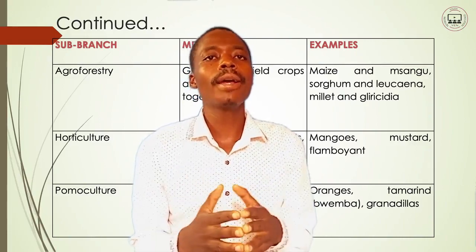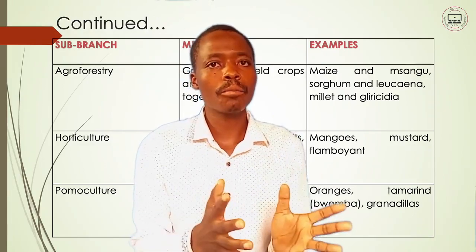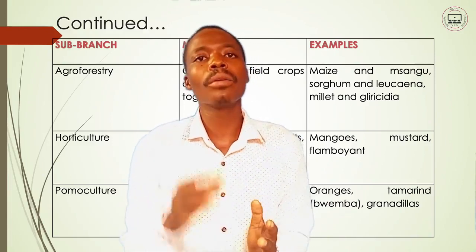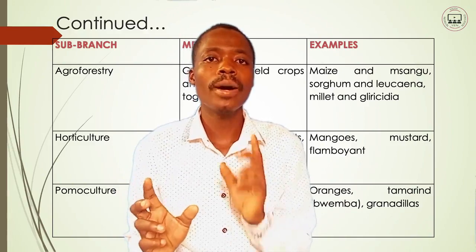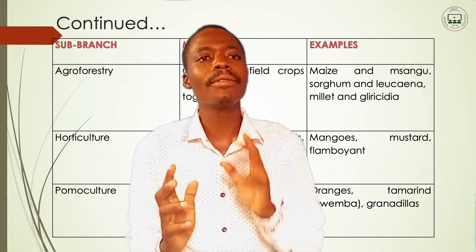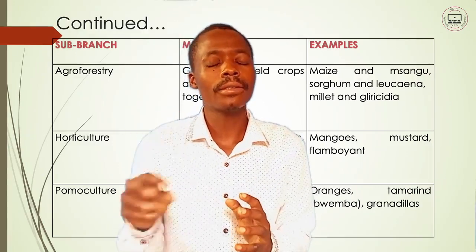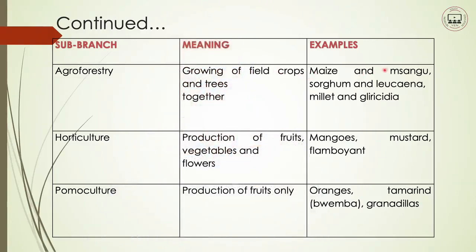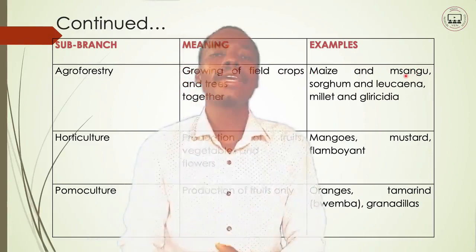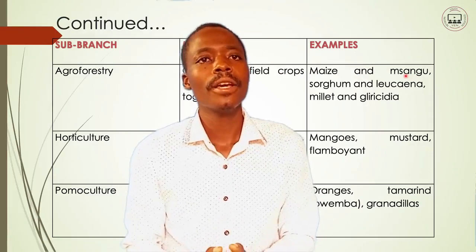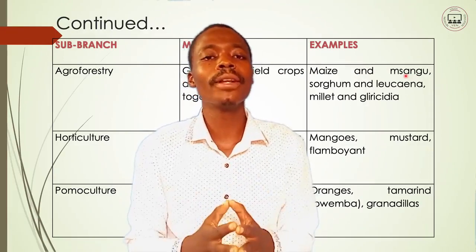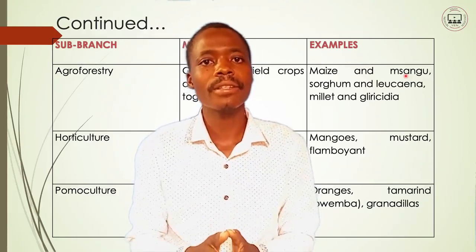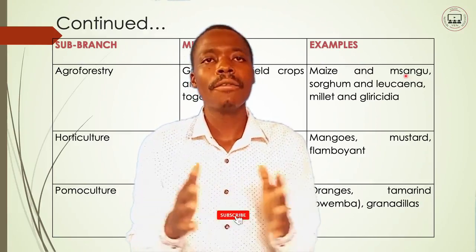So you can grow these crops and trees together, but not any crop can be grown together with the trees. No, but there are some crops that favor growing with trees. So these are our examples. You have maize and msango. This is common in Dambo land areas. In riverside farms, you find that there are also msango trees there. People favor growing maize. So these ones can favor each other.